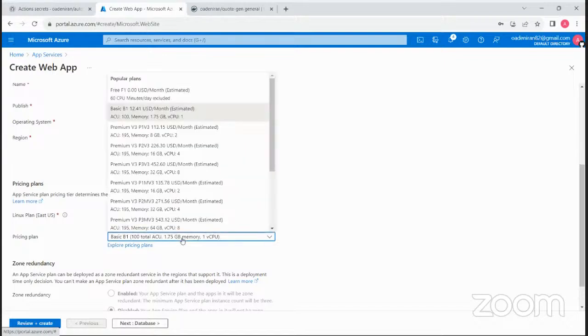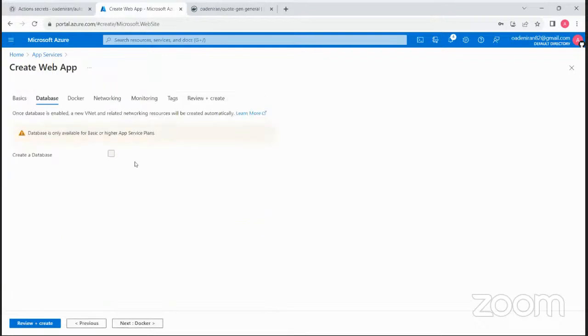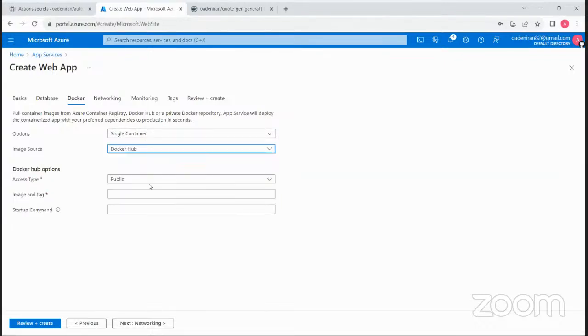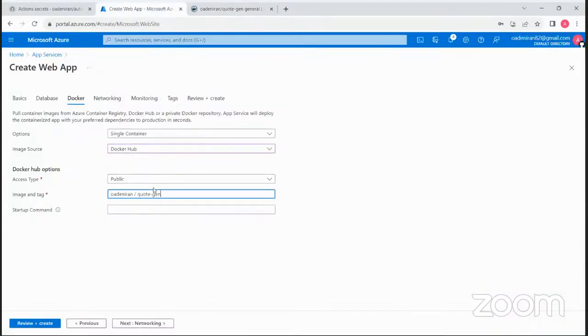Okay, so this plan will also be free. Then the next is database, nothing. Next is Docker. So it's a single container, from Docker Hub. And let me just pick this, because I should not even be having this kind of issue at all.